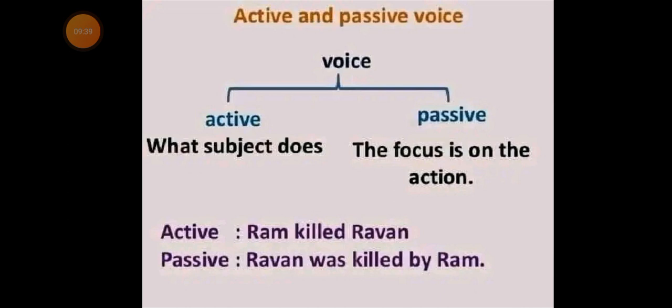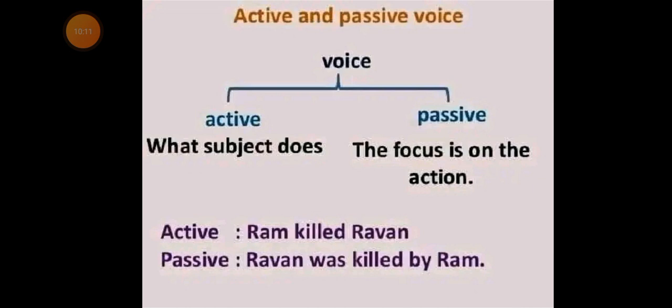Whereas in the active voice, Ram killed Ravan. Now you can see in the second sentence, the object in the active voice became the subject in the passive voice, and the doer was introduced with the preposition "by," as stated in the rule above.